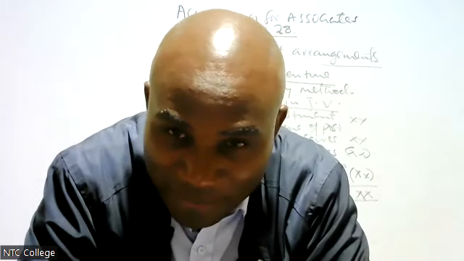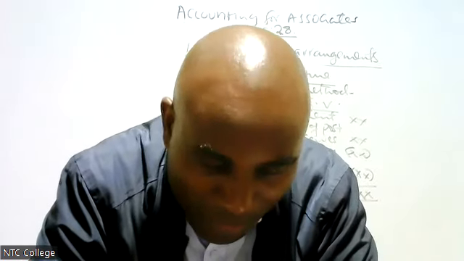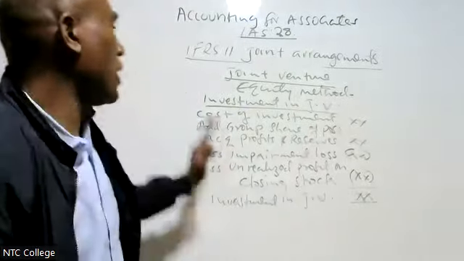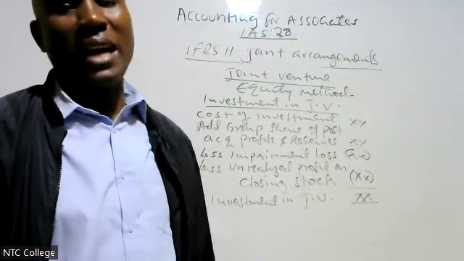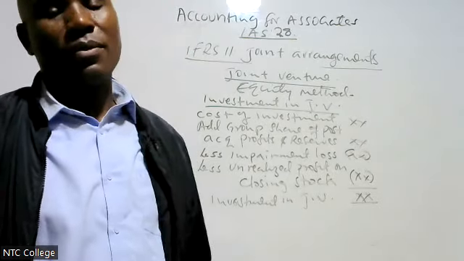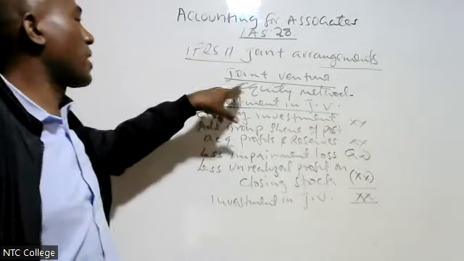I was saying if the examiner is silent, then you are going to consider it as a joint venture. But if the examiner insists that it was a joint operation, then you are going to consolidate 50% of everything. But if the examiner is silent or tells you that it was a joint venture, then you only recognize this item in the balance sheet as a non-current asset. Don't consolidate, because IFRS 11 favors joint venture.